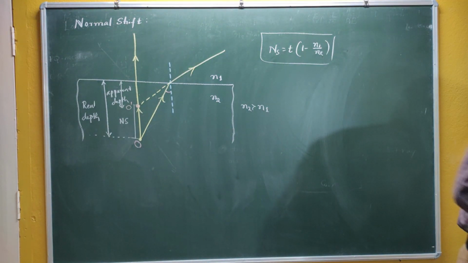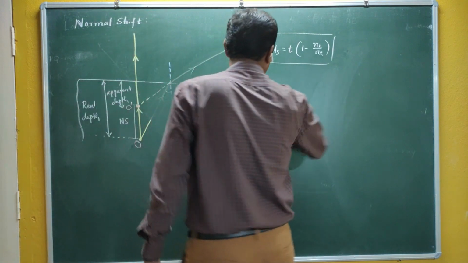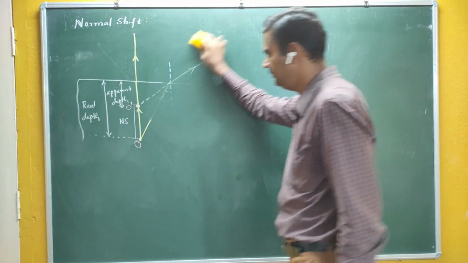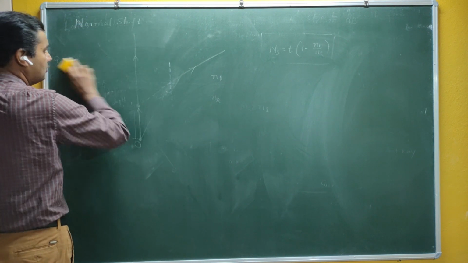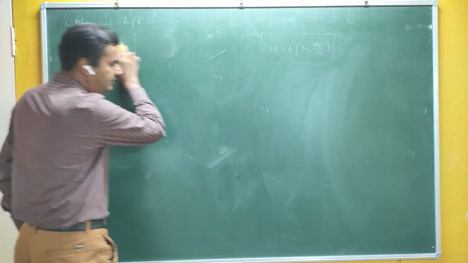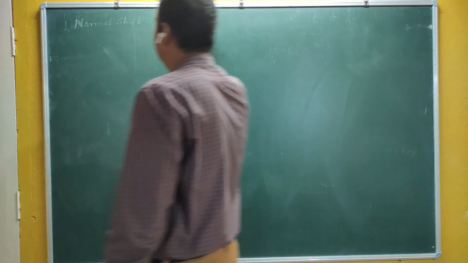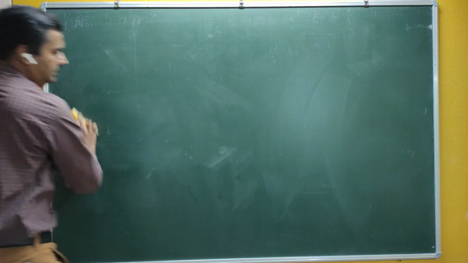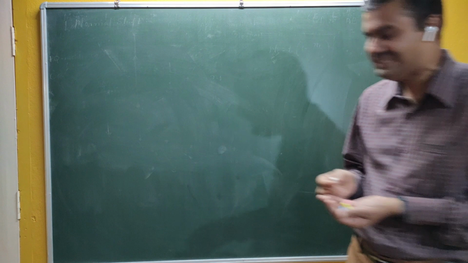Okay, so this is about lateral shift and normal shift. Why do this lateral shift and normal shift take place? Simply remember that it is due to the refraction of light. Let me go to the third one. The third main application of refraction is TIR.